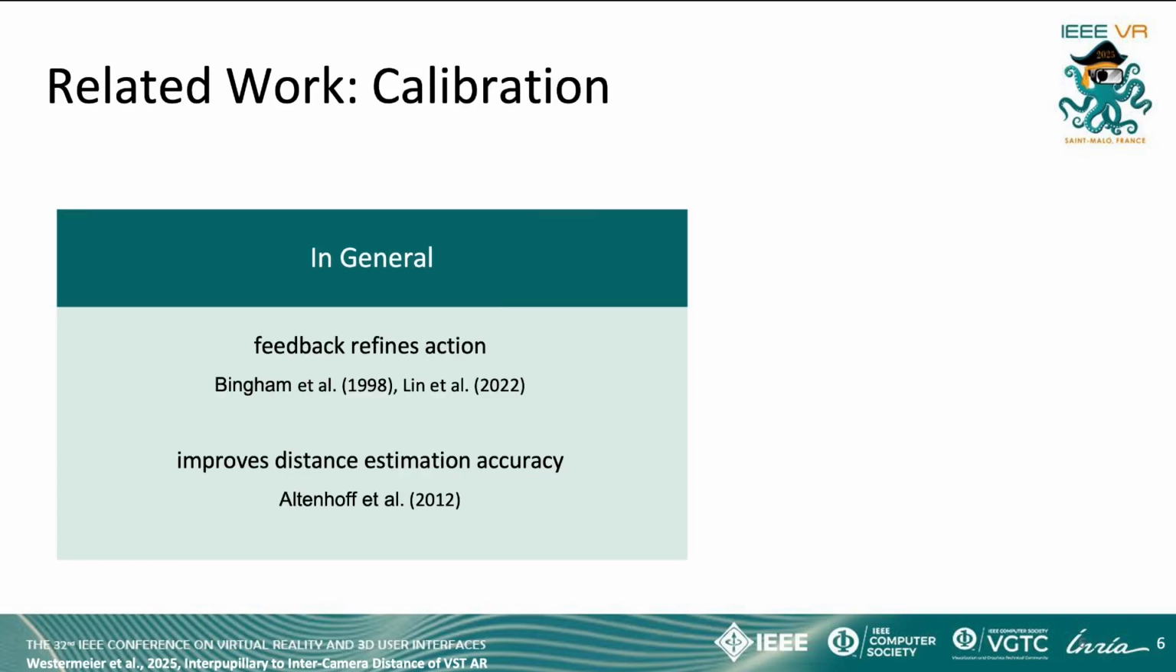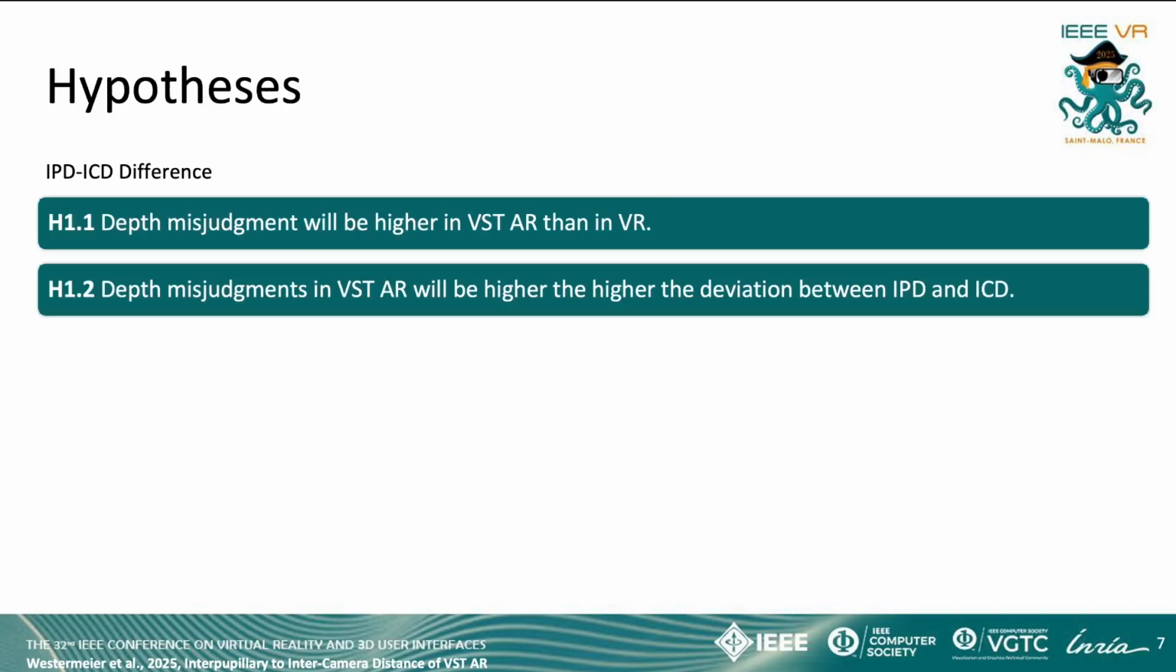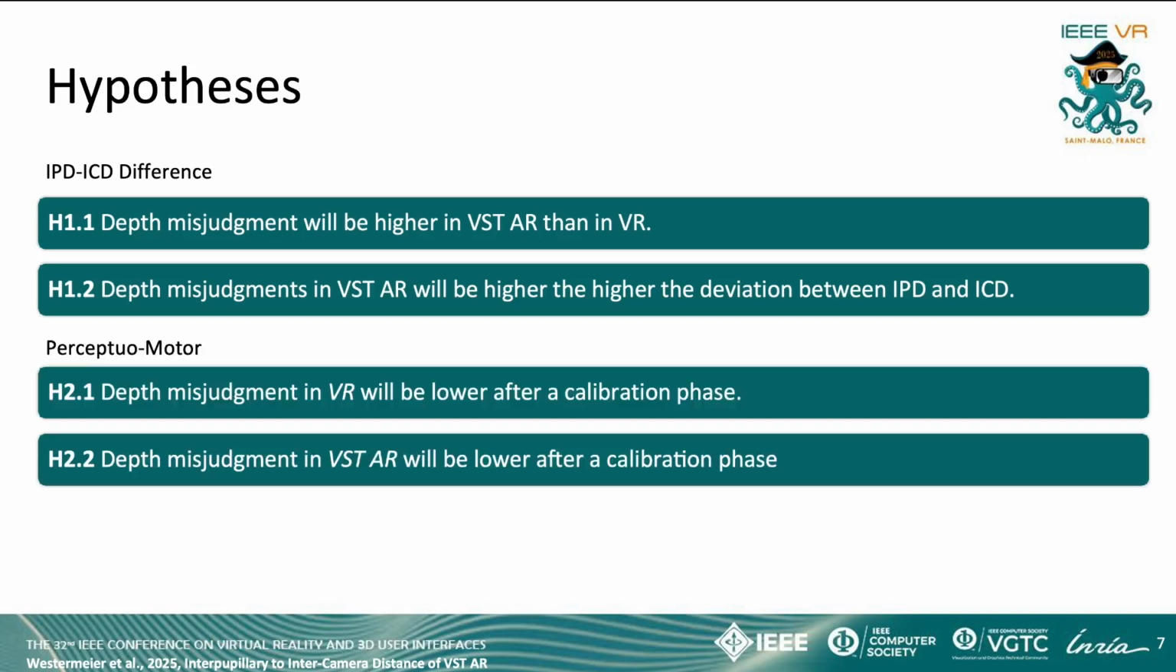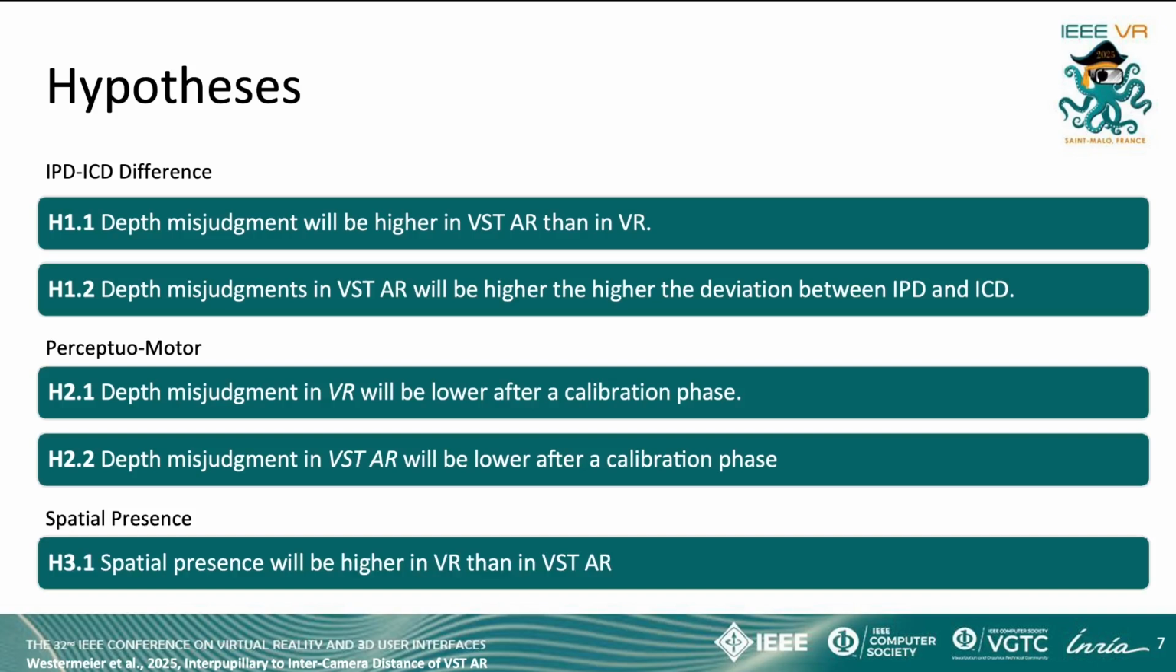Depth misestimation can be reduced using action and feedback-based task calibration. Real-world calibration has shown improved accuracy of distance estimations, and these findings were also already proven in VR, and there is recent evidence for this effect in video see-through AR. So we pose the following hypotheses. We hypothesize that the depth misjudgment will be higher in VST AR when compared to VR, and also will be higher as the deviation between IPD and ICD increases. For perceptual motor calibration, we hypothesize that depth misjudgment in VR as well as in VST AR will be lower after a calibration phase. For spatial presence, our hypothesis was that it will be higher in VR than in VST AR.